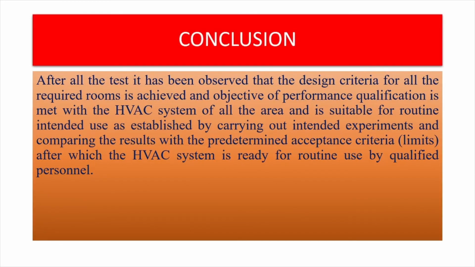So coming on to the conclusion, after all the tests, it has been observed that the design criteria for all the required rooms is achieved.